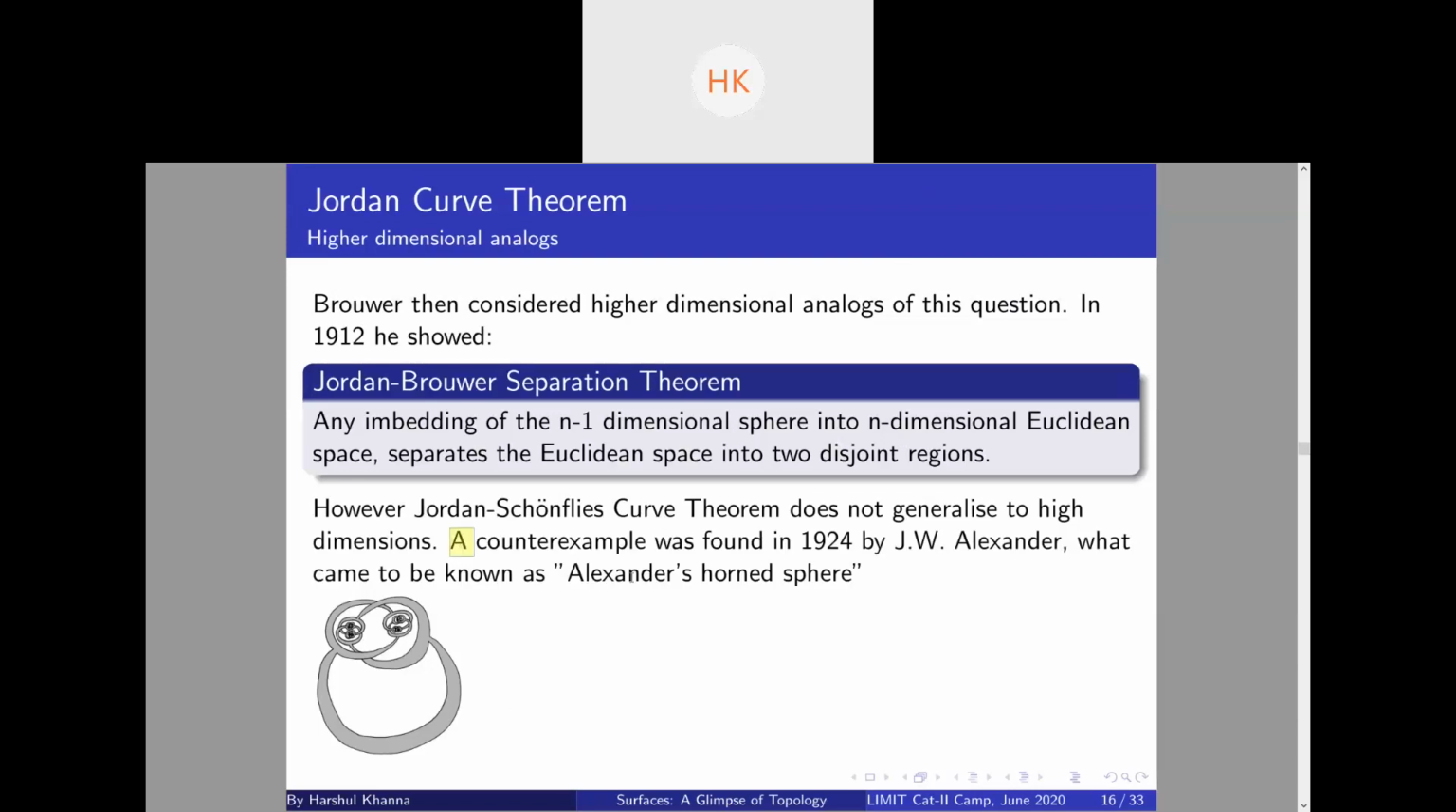In the three-dimensional case, a counterexample was found in 1924 by J.W. Alexander. It's called Alexander's horned sphere. So essentially, suppose you take a loop.